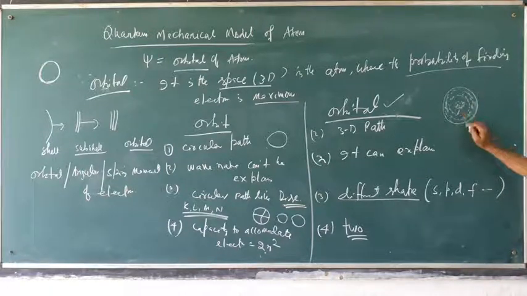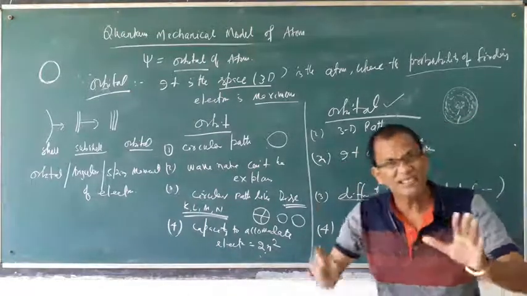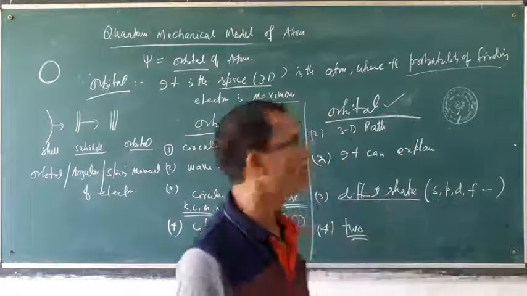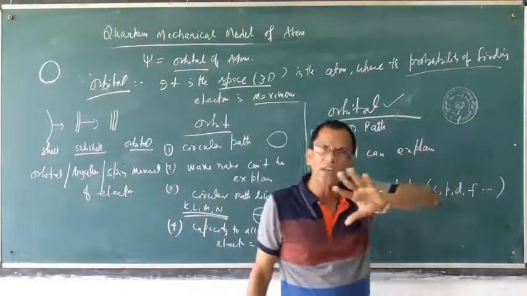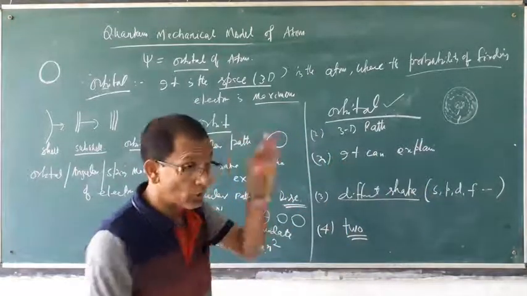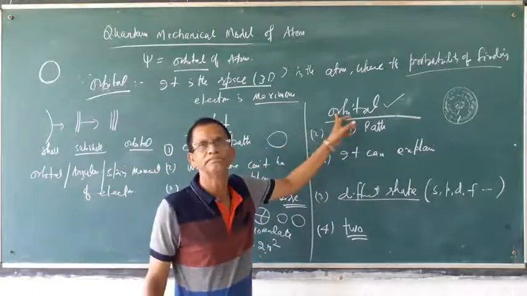That means 0. And again at this place electron density is more. So inside the atom, electrons are not equally distributed. Where electron density is more, you can know the orbital.